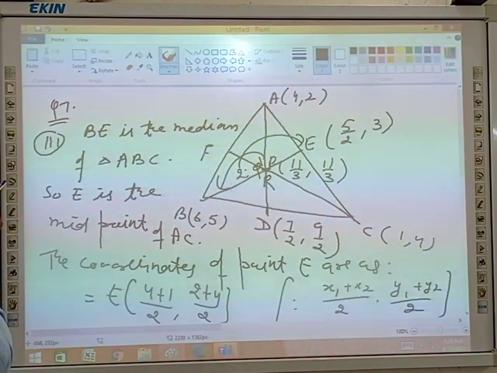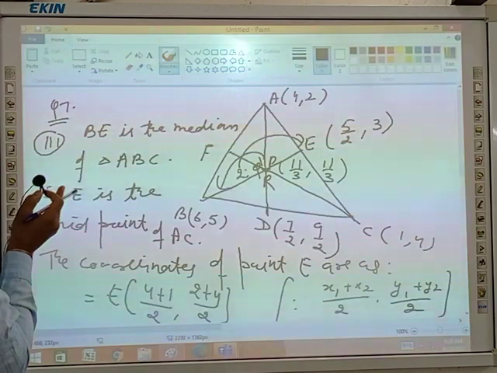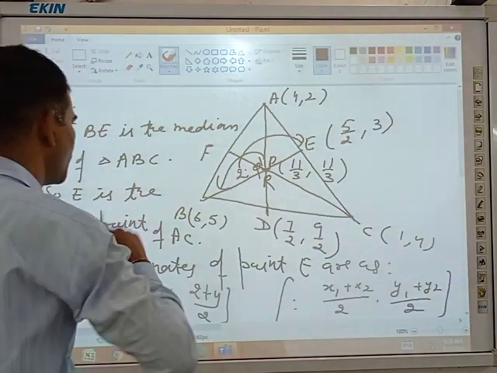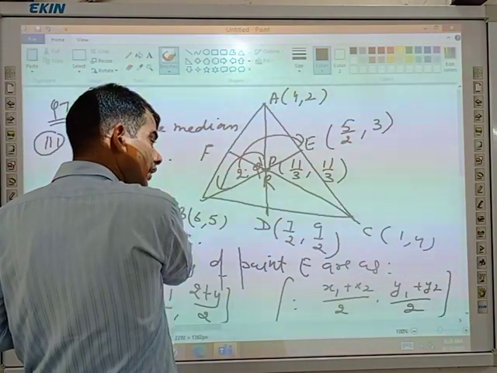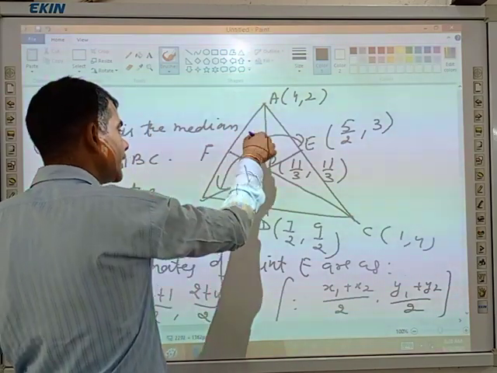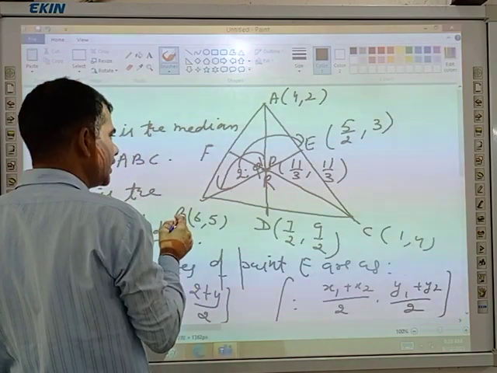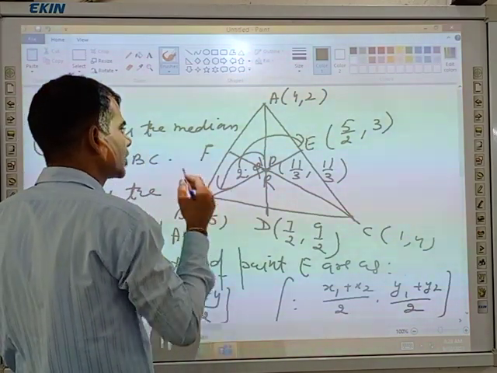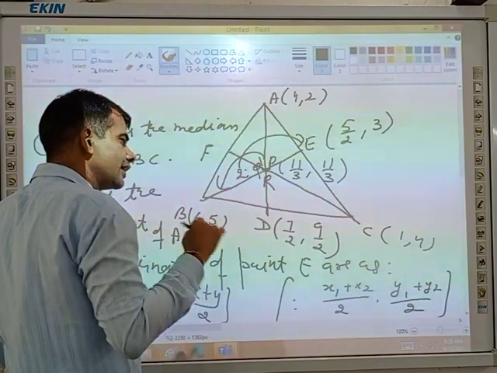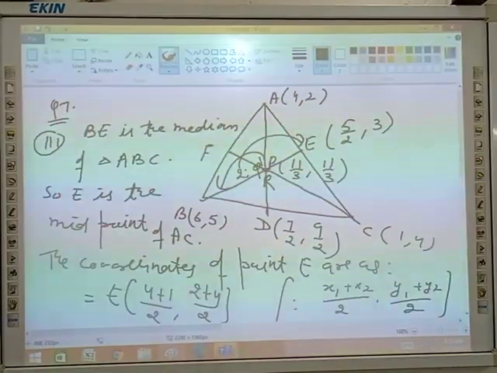From the vertex side there will be 2, and from the midpoint side there will be 1. Your AP ratio was 2 and your PD ratio was 1, and here the BQ ratio is 2 and the QE ratio is 1. It is written in the book. So BQ to QE is 2:1 is given.